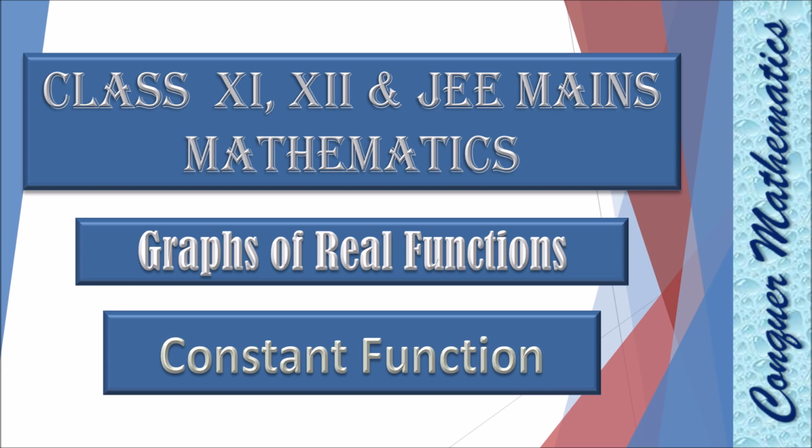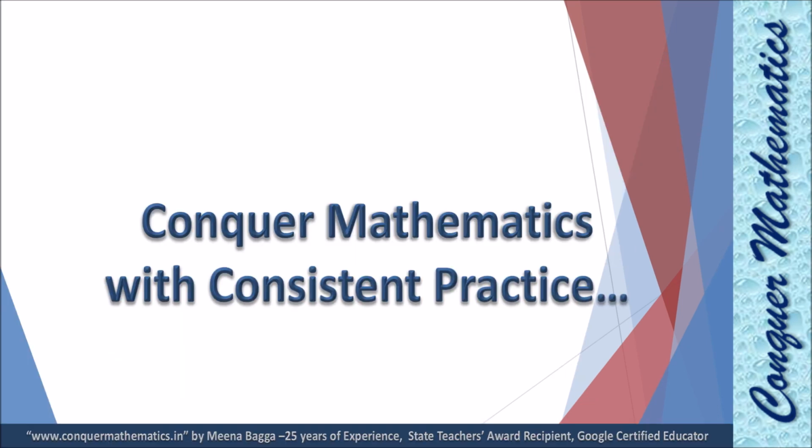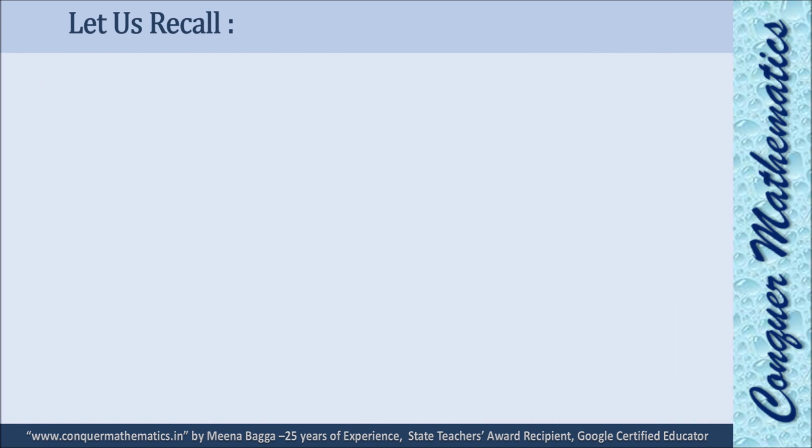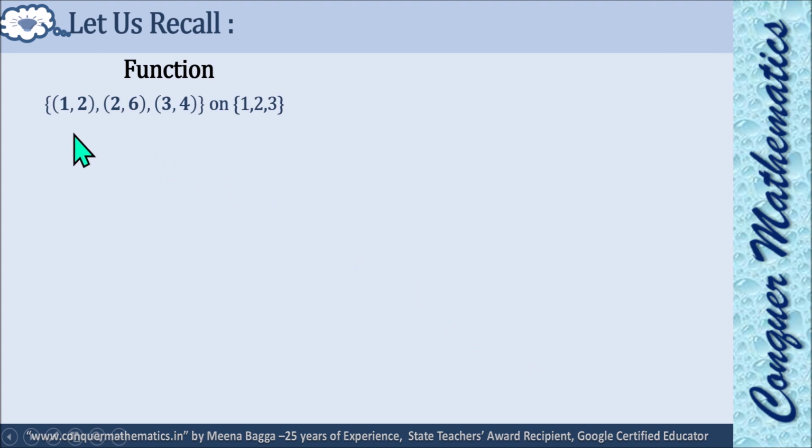So in this series, I am going to start with the very first function, constant function. But before starting that, I just want to recall what is a function. Function different types जो आप देखते हैं बेटा, first of all in roster form, then in mapping, then in graphs. In all these forms, I want to discuss with you how you can judge that one relation is a function or not. Okay, this is a roster form of a function.